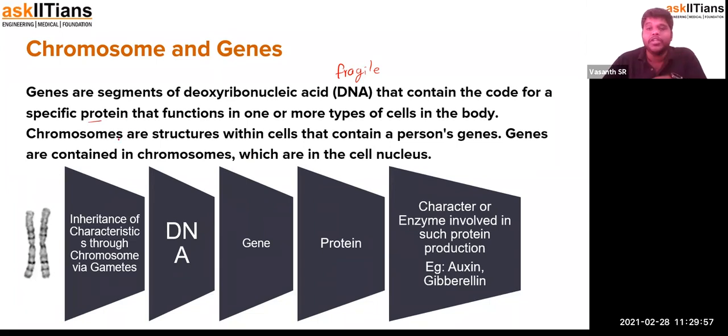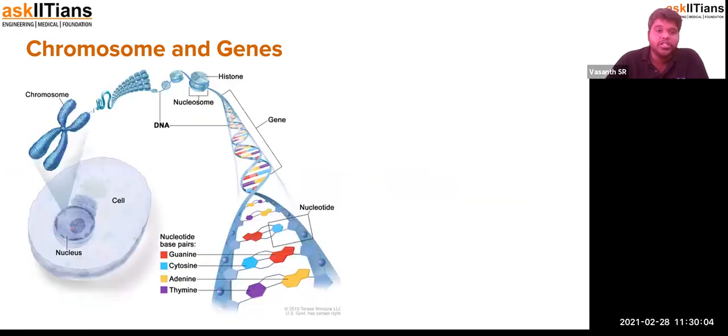So I have a clear picture with which you can understand the process very clearly. Okay, I think you can all see this. So this is the nucleus. Upon division, only during the process of cell division, the chromosomes will be formed. The chromosomes are made up of segments, and these segments are called nucleosomes. Nucleosomes are made up of histones and DNA. Histones combine together to form the bobbin, or the spool. On top of it, the DNA will be wound around.